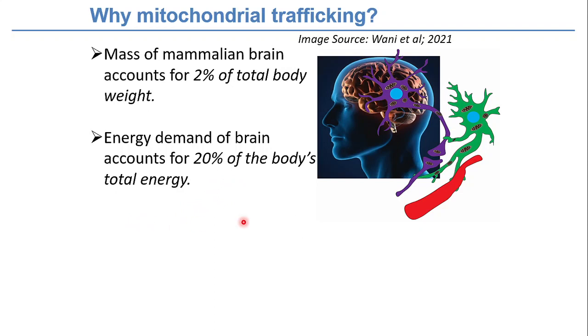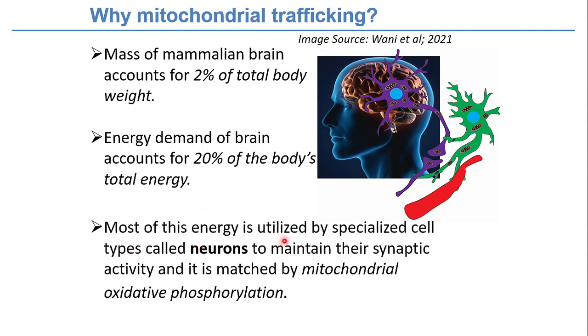Now this energy is utilized by the specialized cells called neurons. Why? To maintain the synaptic activity. What is this synaptic activity? It is the talk between two neurons, right? Or multiple neurons, not only two, but I'm saying two here so that you can understand. This is maintained by oxidative phosphorylation, the process happening in mitochondria, by which we get ATP.